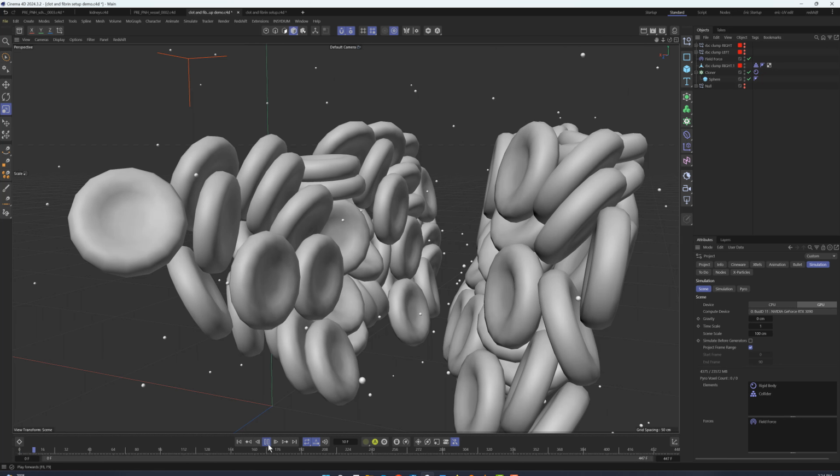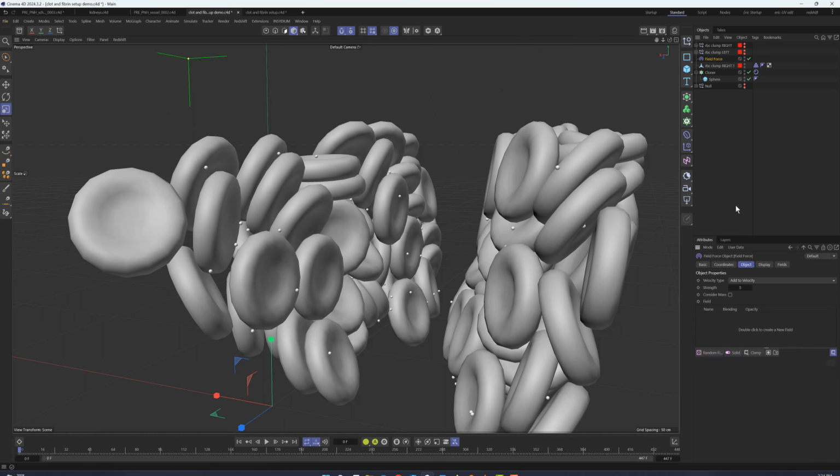Now if we hit play, we see that all the spheres bounce away. So let's check the field forces object, and now we see that we have no field assigned. I want these spheres to be attracted to the surface of the single mesh of RBCs. So to do that, I'm going to drag the single mesh of RBCs into the field menu of the field forces. Now all the spheres will be attracted to the nearest surface of the single mesh of RBCs. Let's increase the strength to 15, and in the direction of the mesh, let's change the direction length to no remap.